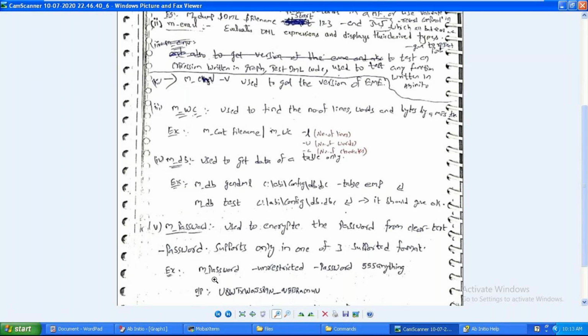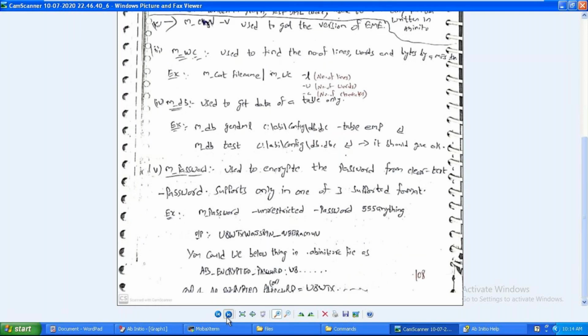For that, use m_password with -unrestricted and -unrestricted-password. So 355 anything is my password was converted into hexadecimal characters, containing both alphabetical and numeric characters. If I use this in my dbc file, my Ab Initio will be able to connect to my database with no issue. As per the standards, you need to go.